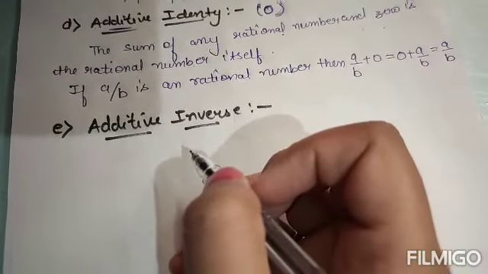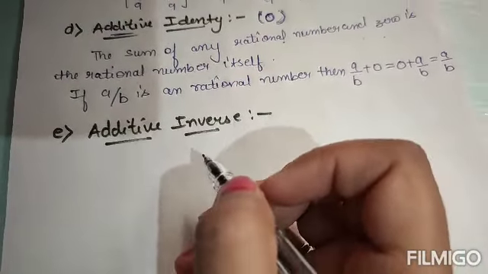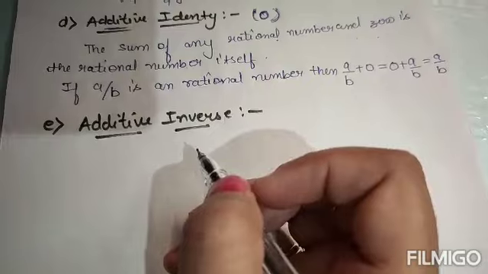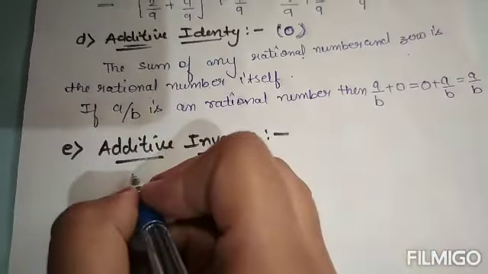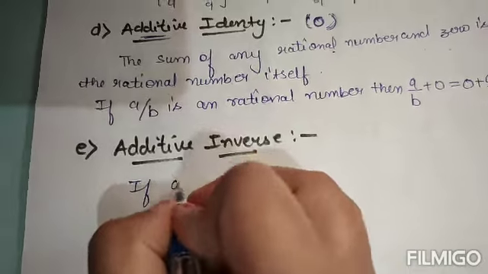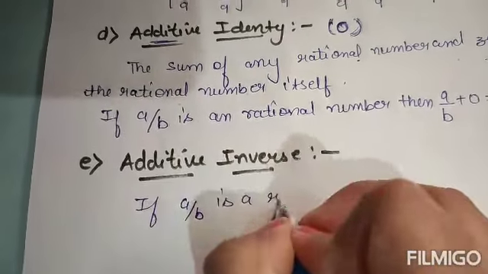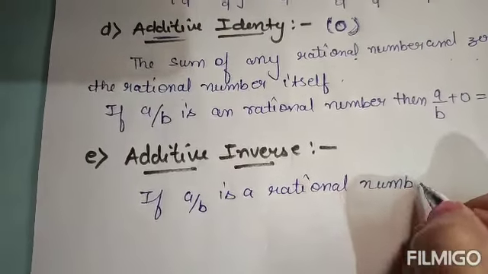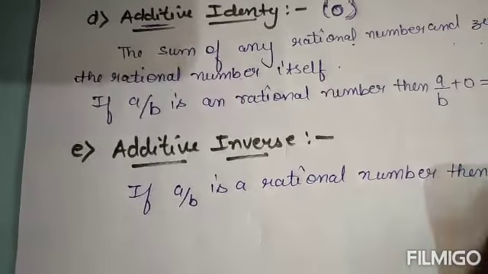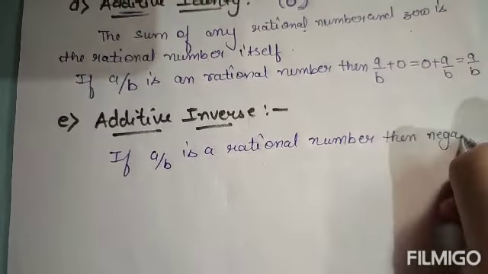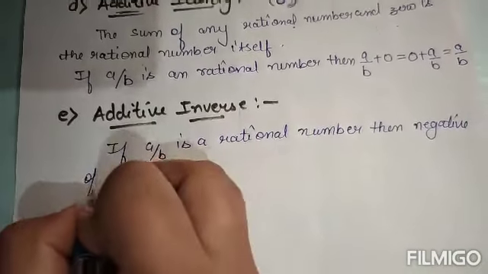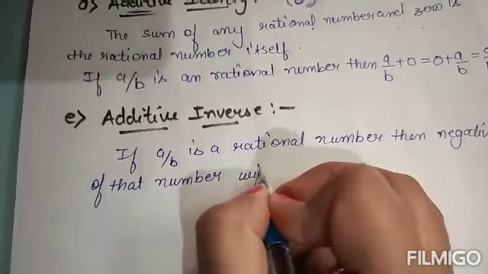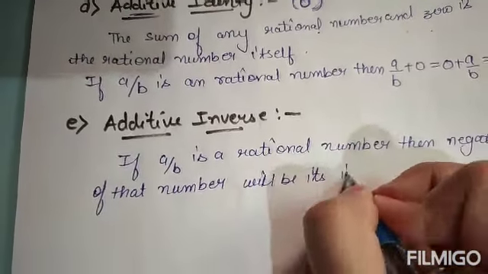Now the next is additive inverse. The additive inverse says that the negative of any number is the inverse of that number. That means if a by b is a rational number, then the negative of that number will be its inverse.